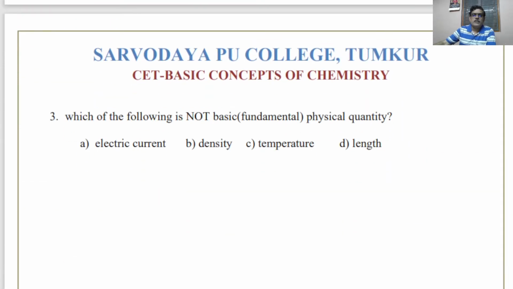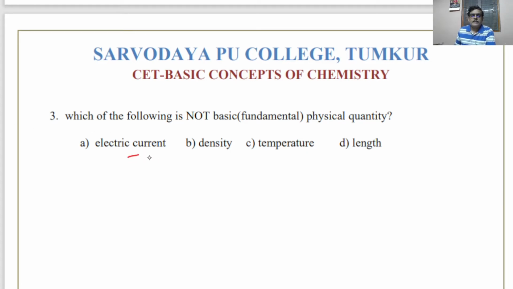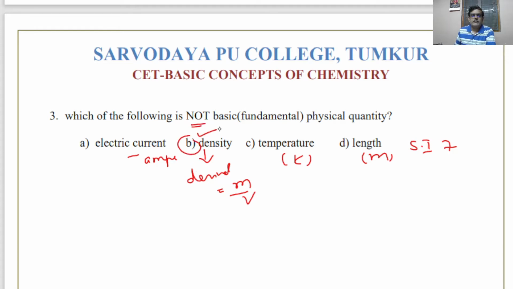Which of the following is not a fundamental or basic physical quantity? Electric current, which is given in the ampere unit, temperature in Kelvin and length in meter, are fundamental SI units. There are 7 fundamental or basic SI units, whereas density is a derived physical quantity. It is mass divided by volume, therefore it is a derived physical quantity. Therefore, the answer will be B. So density is not a fundamental physical quantity.